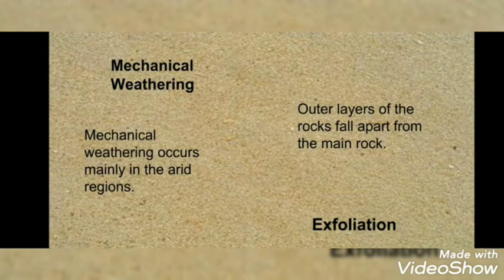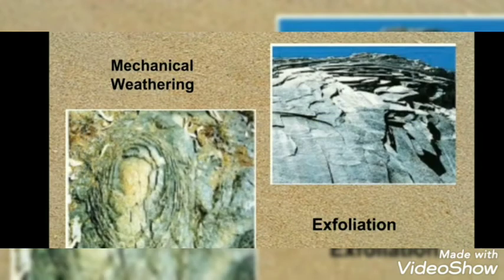Thus, the expanded layer of the rock detaches from the main rock. This is called exfoliation of the rock. See the figure. In this figure, you can see layer by layer the rock parts fallen apart. This is a type of mechanical weathering.